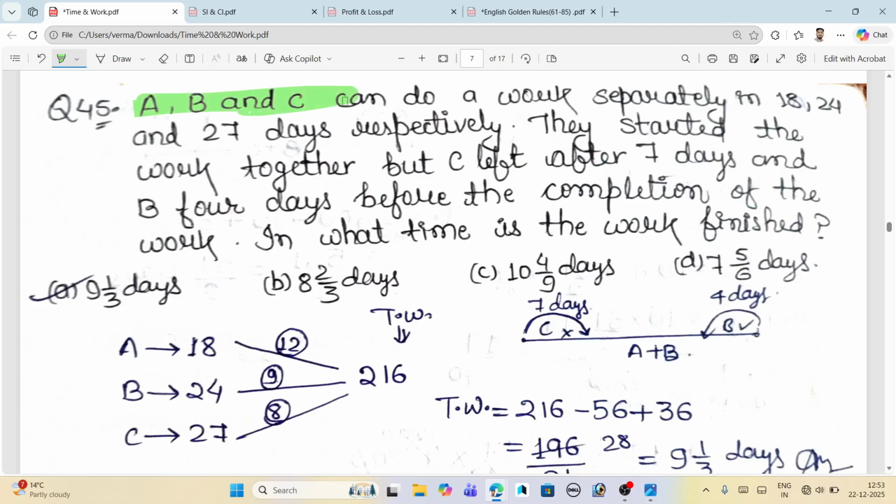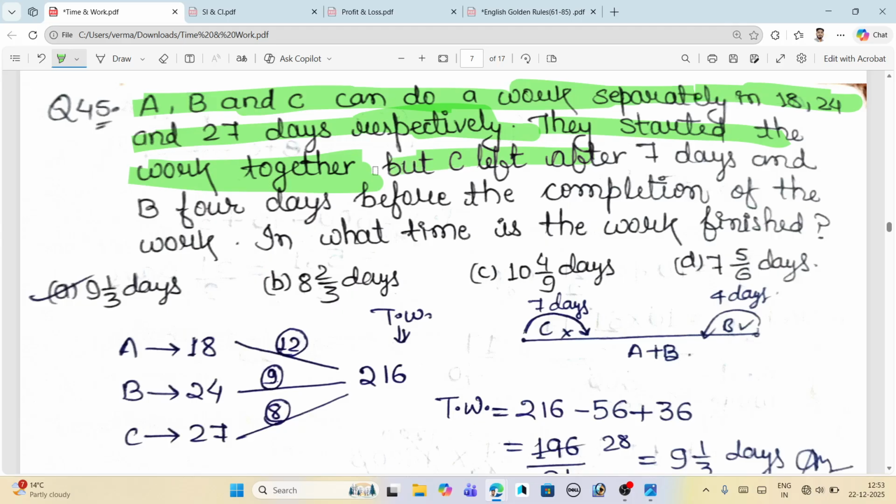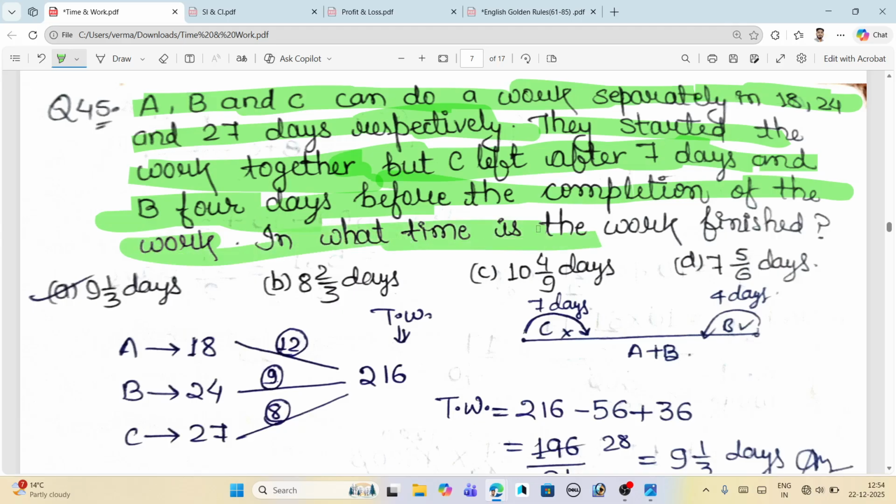A, B, and C can do a work separately in 18, 24, and 27 days respectively. They started the work together, but C left after 7 days, counted from the beginning, and B left 4 days before the completion of the work. In what time is the work finished?